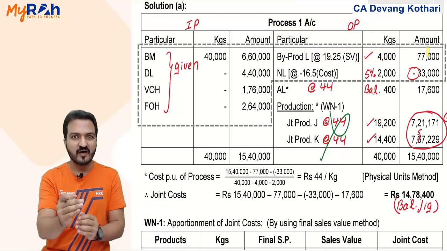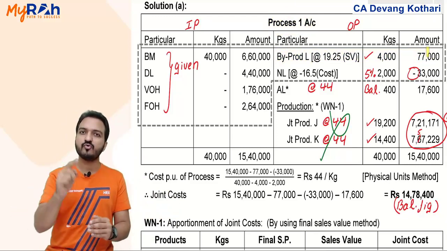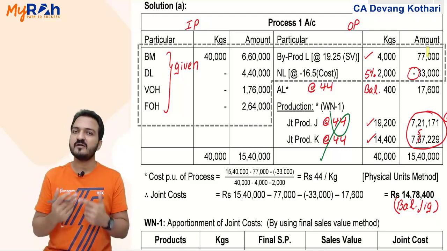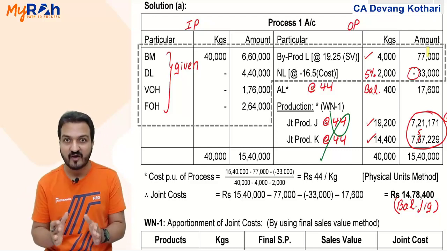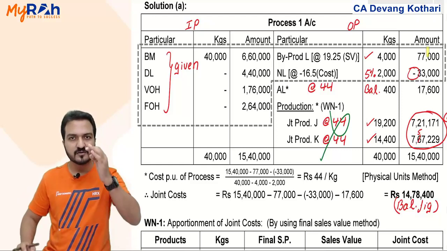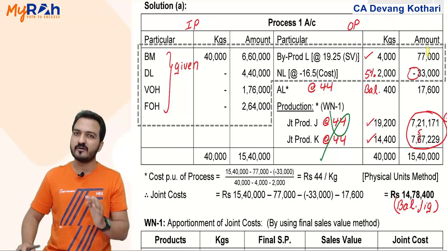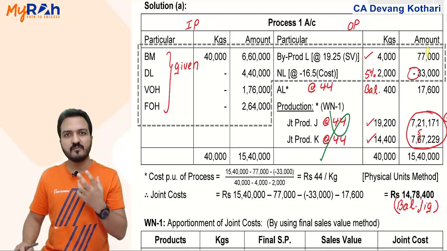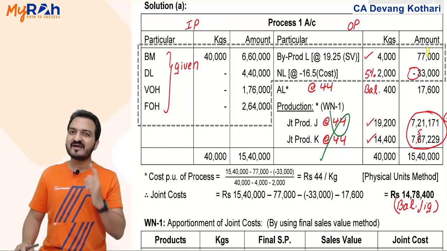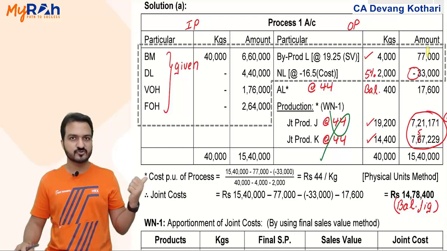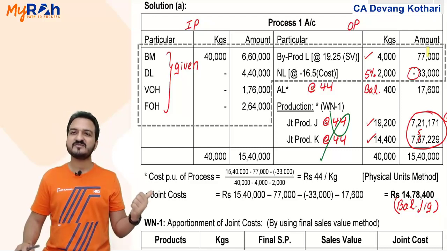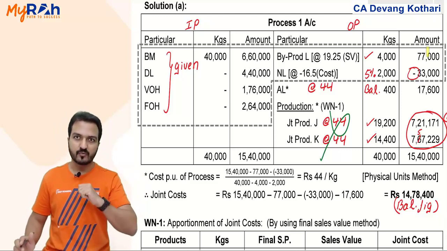NRV means the sale value minus the cost incurred to get that sale value. Not just the realizable value, you credit it at the net realizable value. In short, whatever net income I get from the byproduct will decrease my process cost. This is exactly what I will do in my RTP question now.